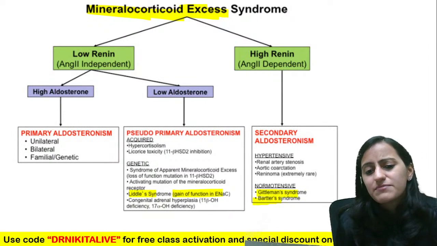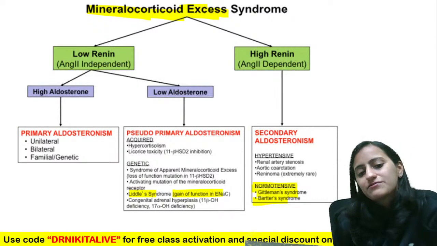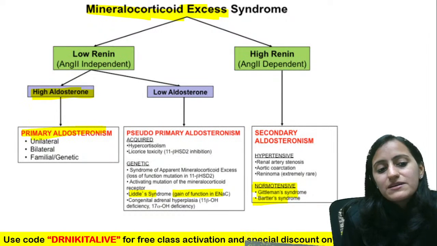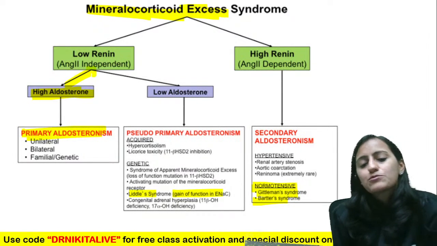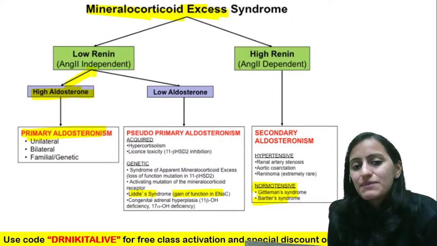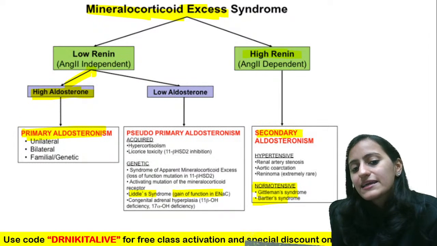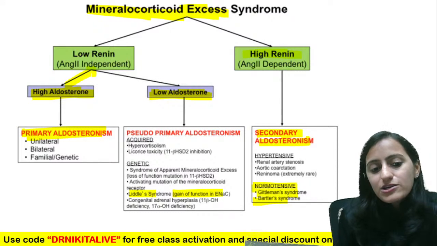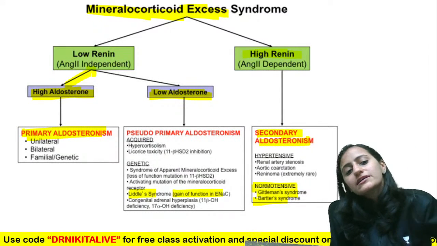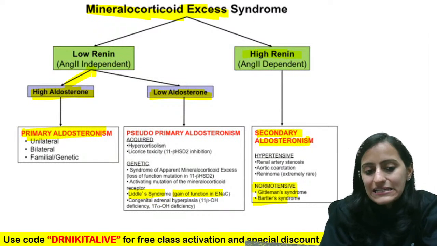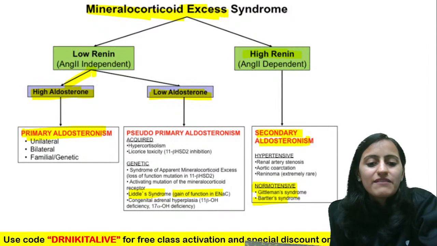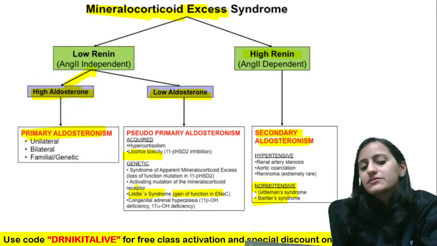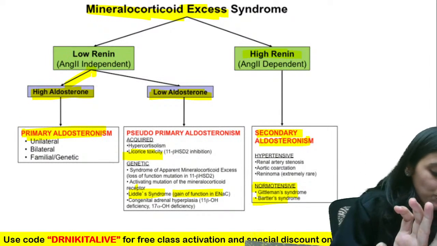Okay, you have Gitelman's, Bartter's, but they are normotensive. You have high aldosterone with primary aldosteronism, low renin. Bartter's and Gitelman's have volume depletion, which leads to high renin, high aldosterone. That is secondary aldosteronism. Low renin, low aldosterone is your Liddle's. And you also have licorice, which is similar to Liddle's.